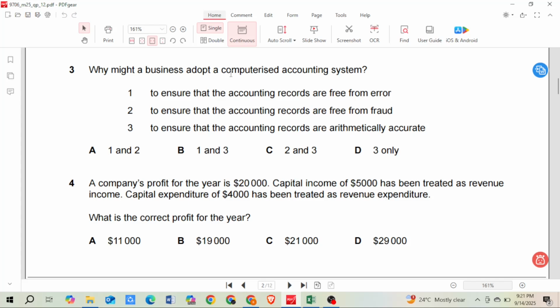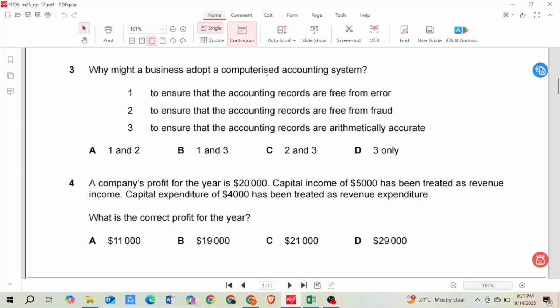So why do we adopt a computerized accounting system? If I make a mistake while entering the transaction, then there could be an error there. And if the person who is involved in recording the transactions is unfaithful and wants to commit fraud in the business, then this also cannot be prevented by a computerized accounting system.